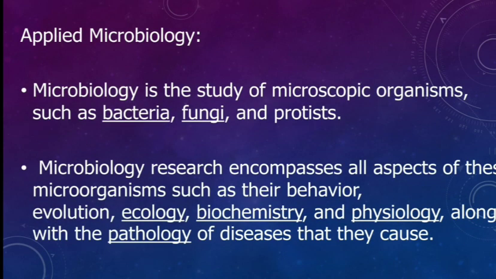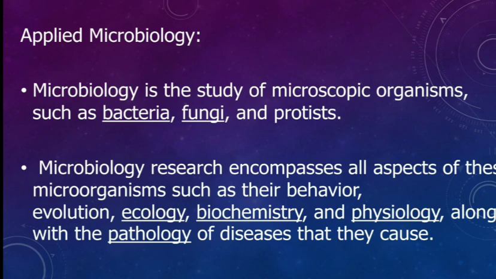Basically, microbiology is divided into two parts, that is applied microbiology and industrial microbiology. So what is applied microbiology? Applied microbiology is the study of microscopic organisms such as bacteria, fungi and protists. Applied microbiology is the study of enzymes related to prokaryotes, eukaryotes, microbes, proteins, applied genetics and molecular biology. All these studies come under the branch of applied microbiology.